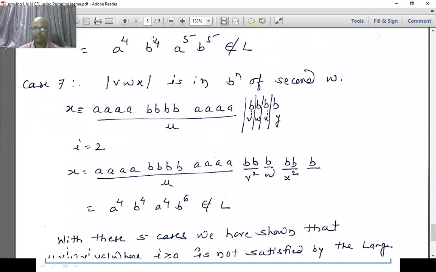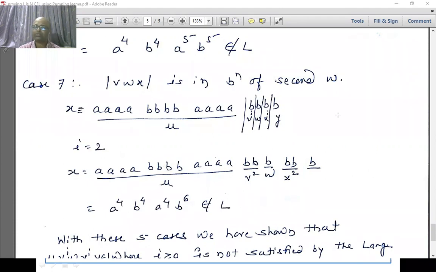The seventh case is also the same. So I'm considering this entirely VWX in the second half of this b raised to n. So somewhere here. So I have 4a, 4b's, 4a, 4b's. So consider VWX within this last half. So when you pump up this element i twice, I'll get this string where I have a raised to 4, b raised to 4. So first half is 4 b's, but the second half is not a raised to 4 and it is b raised to 6. So second W is not following the first one. So this string is not in the language.